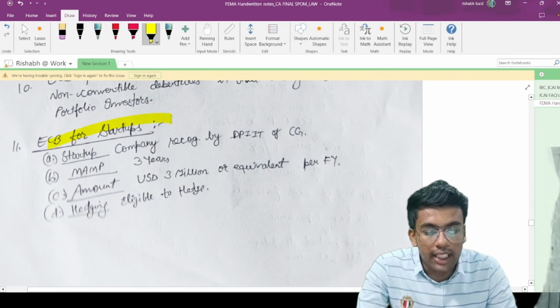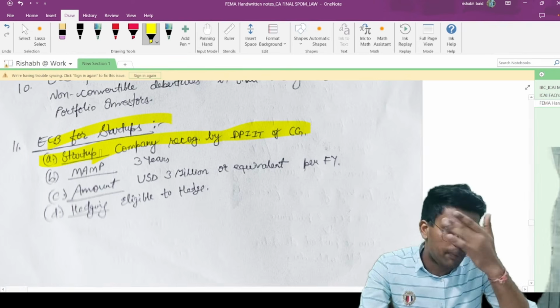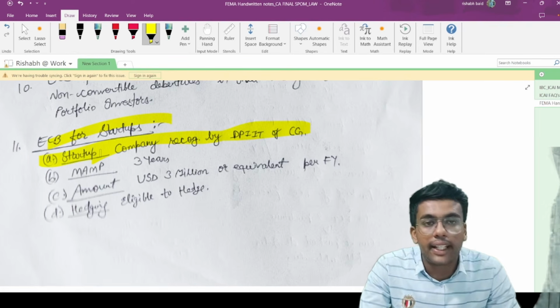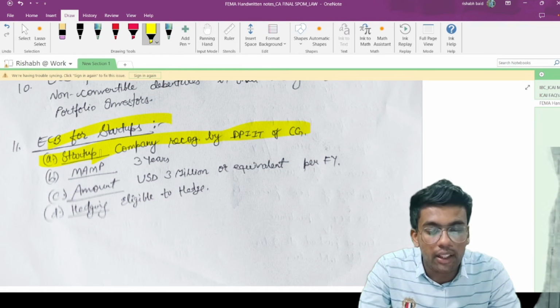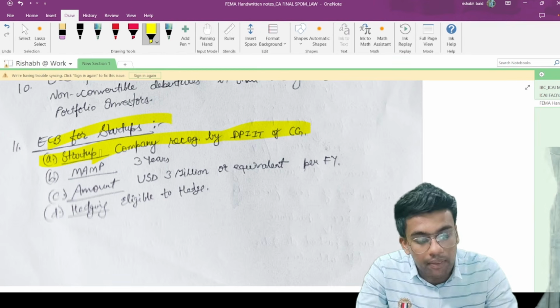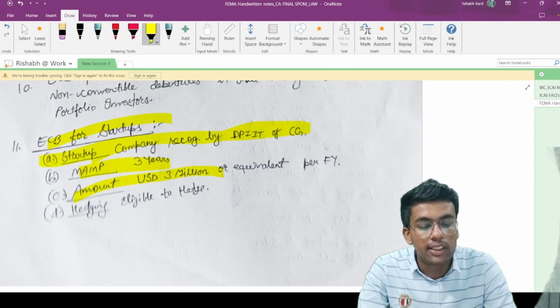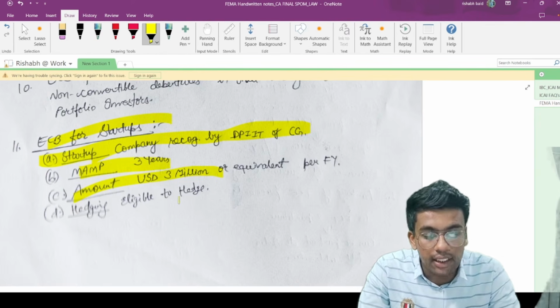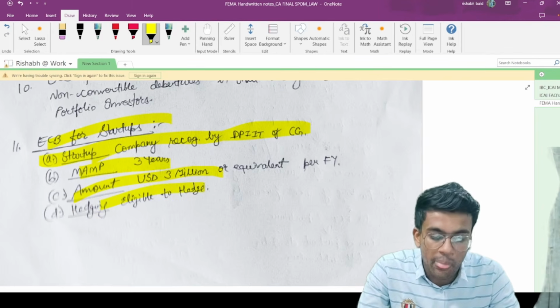Okay, ECB for startups. A company registered by DPIIT. So for startups, a company which is recognized by DPIIT, only then is that company eligible for these ECB provisions. Minimum MAMP is 3 years. Amount is USD 3 million or equivalent per financial year. Hedging: they are eligible to hedge, and may or may not hedge in this particular case.